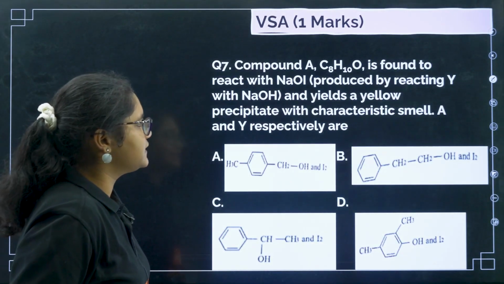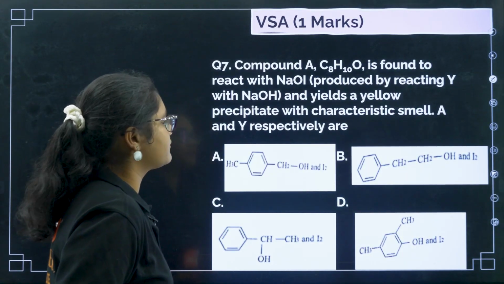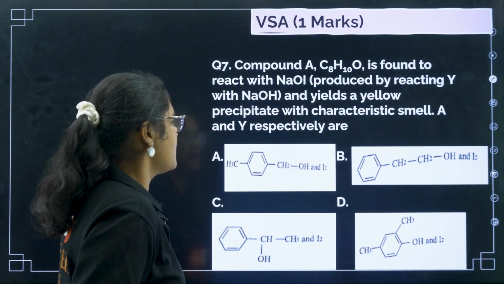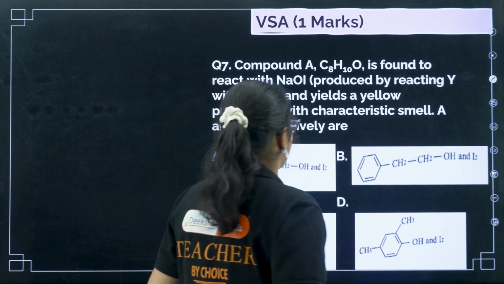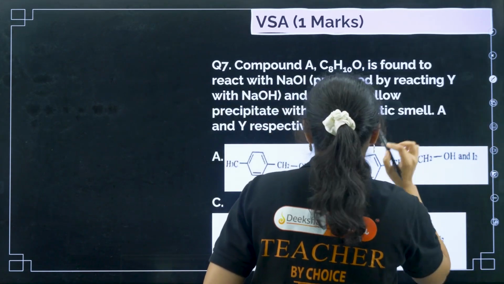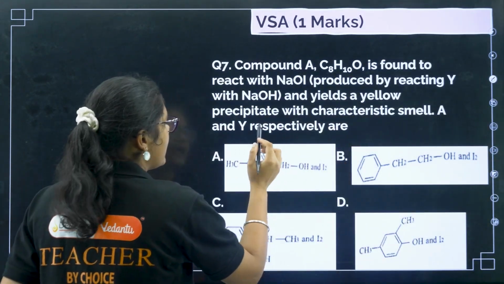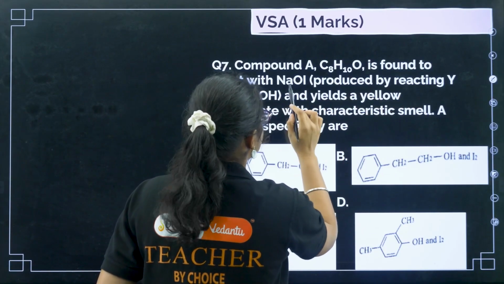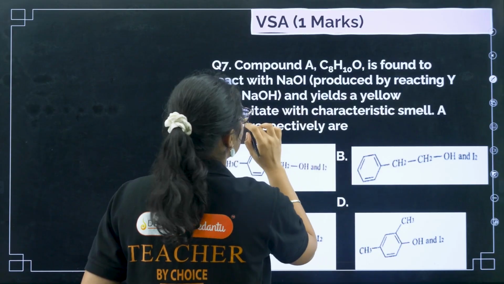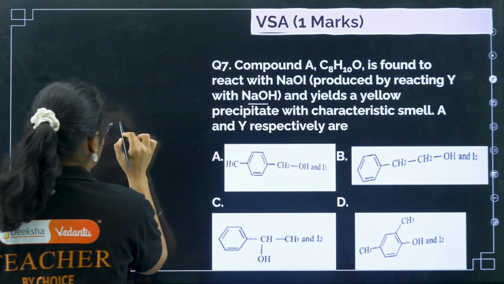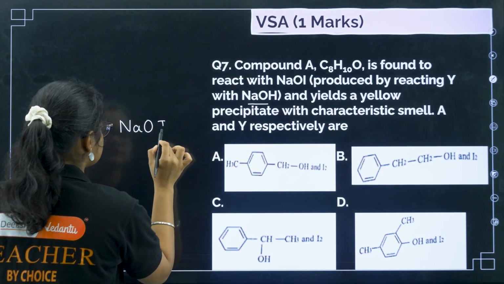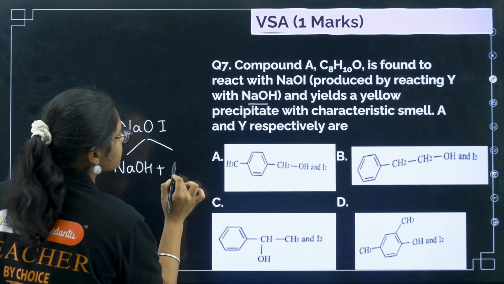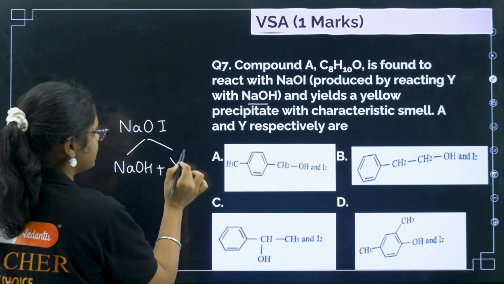Next, a compound A, C8H10O, is found to react with NaOI and yields a yellow precipitate with characteristic smell. Okay, A and Y are, okay. So here the question is, you have A, and this is found to react with NaOI produced by reacting Y and NaOH. So this NaOI, how is this one produced? This one is produced by reacting NaOH plus Y. Okay, you need to find this Y.